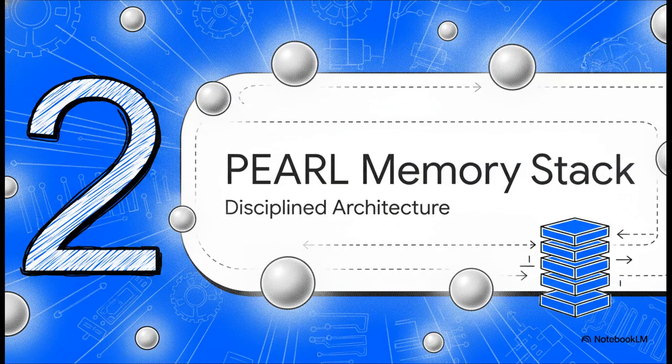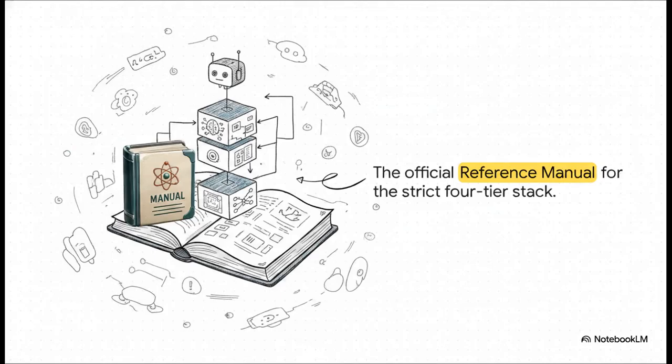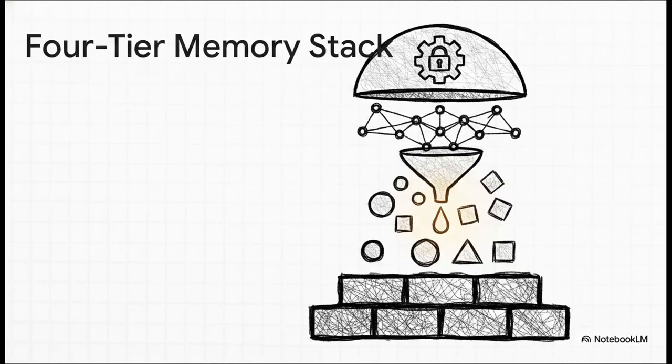Moving to Part 2, the Perl memory stack. This is a highly disciplined architecture. To really wrap our heads around this, we are going straight to the source, diving into the official version 8.0 reference manual to see exactly how these memory layers interact with each other. The manual outlines a really strict four-tier hierarchy.